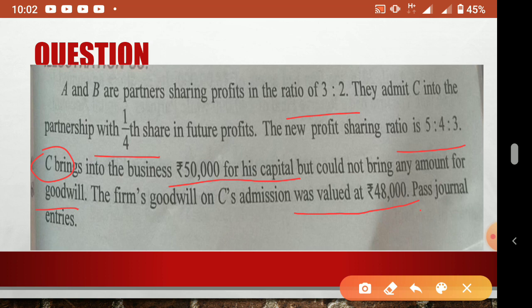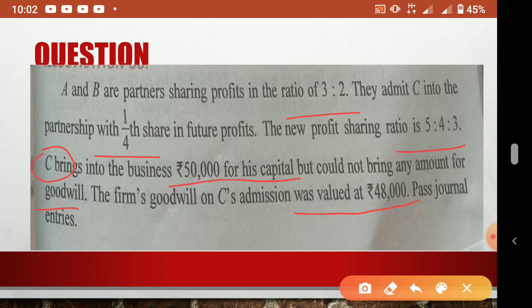Why calculate this goodwill now? Because we have to tell him this much is your portion, so you bring it afterwards. In any situation we can calculate the goodwill. In the previous case also, suppose the partner is bringing the amount of goodwill in premium cash, in that situation also, if the firm's goodwill is given, then we have to calculate his share. That amount only he brought us: goodwill.